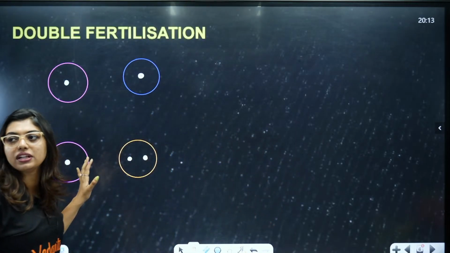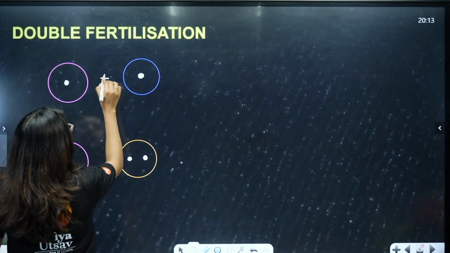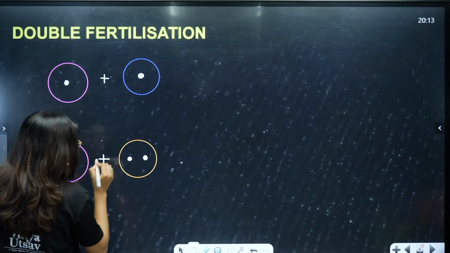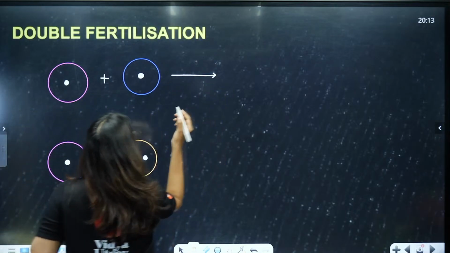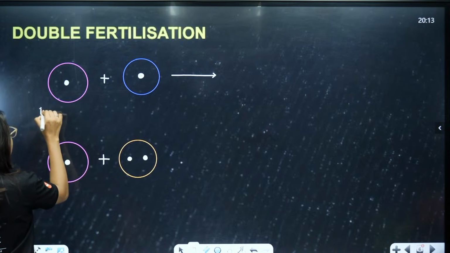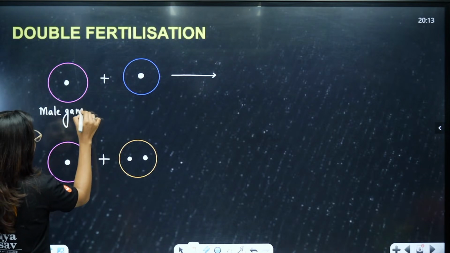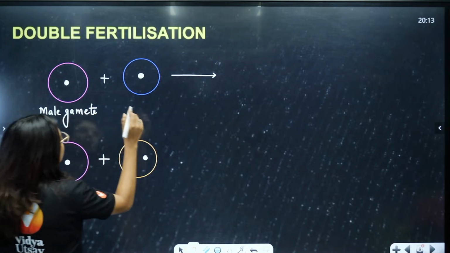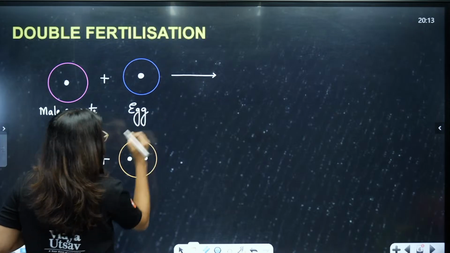So, that is what we learn under triple fusion, plus and plus, right. Fusion is happening. Then here what is going to happen? First, let us label this male gamete plus what is this going to be, students? This is going to be the egg, correct.